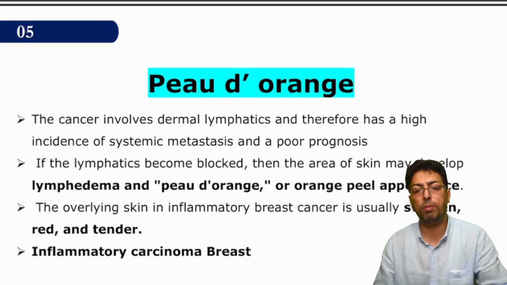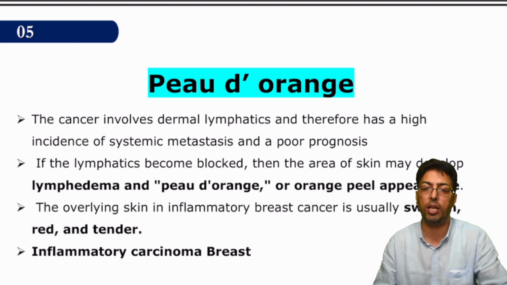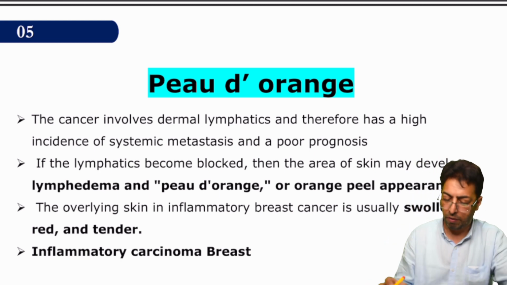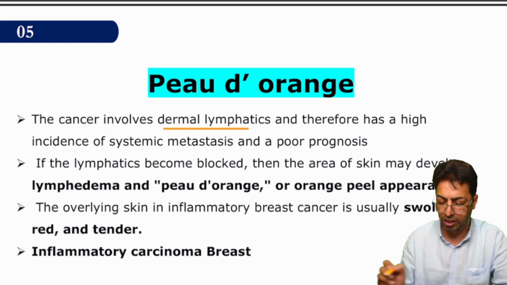Now, it is a common feature of breast cancers, but more so of one important clinical type of breast cancer, which is the inflammatory carcinoma of the breast. That's a more aggressive type of breast cancer. It usually causes more peau d'orange appearance than other types of cancers. So just a brief preview. This involves the dermal lymphatics and has a high incidence of systemic metastasis.